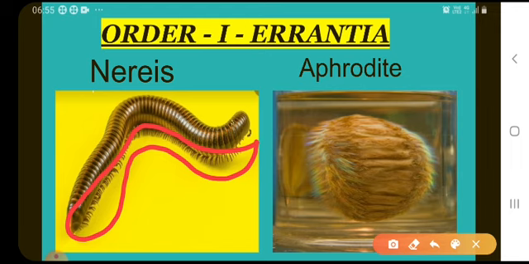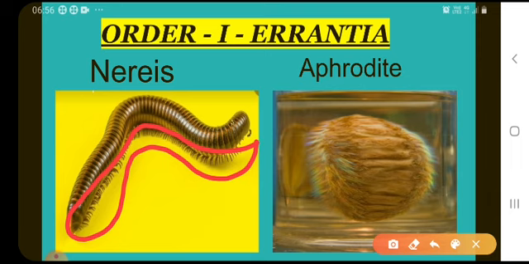In polychaeta animals, sexes are separate. Gonads are numerous and develop only during the breeding season. Gonoducts are absent in polychaetes.